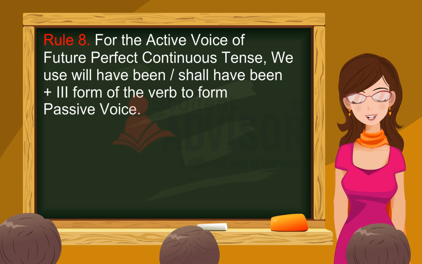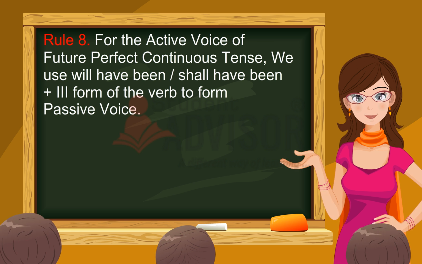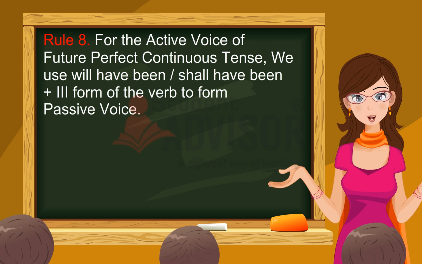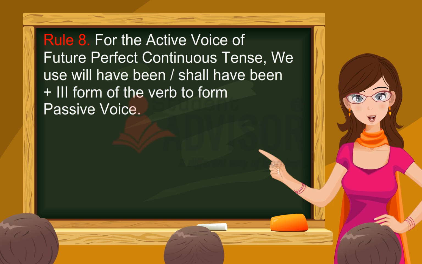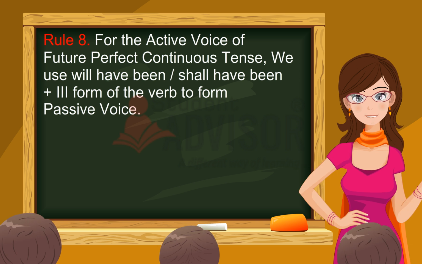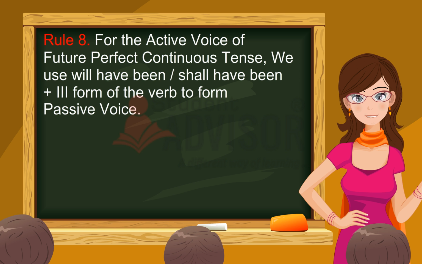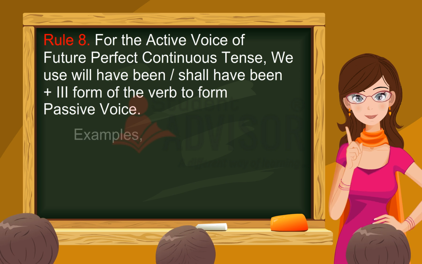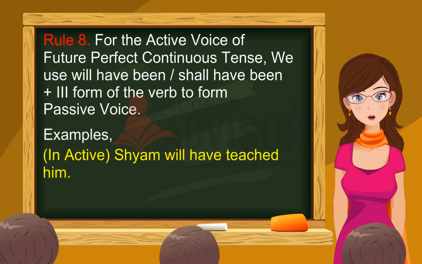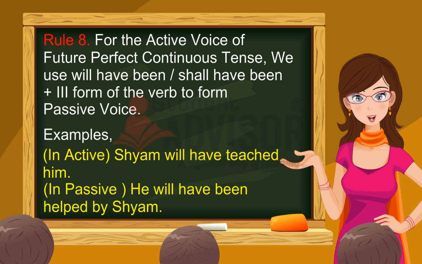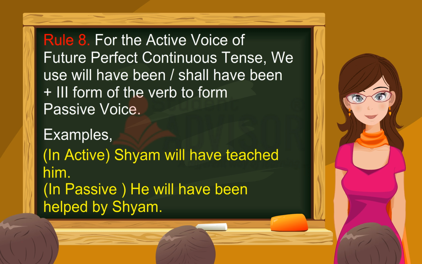Rule 8. For the active voice of future perfect tense, we use will have been, shall have been plus the third form of the verb to form passive voice. Example, in active, Sham will have taught him. In passive, he will have been taught by Sham.